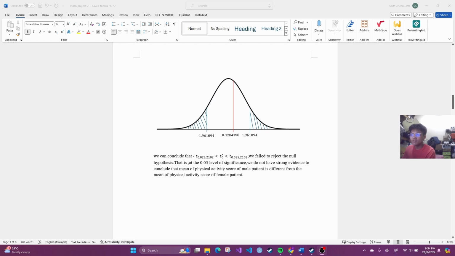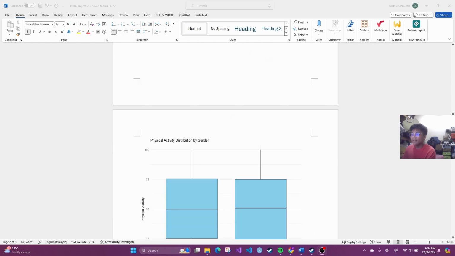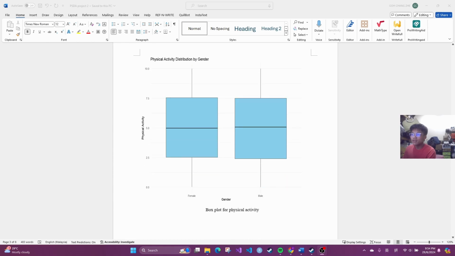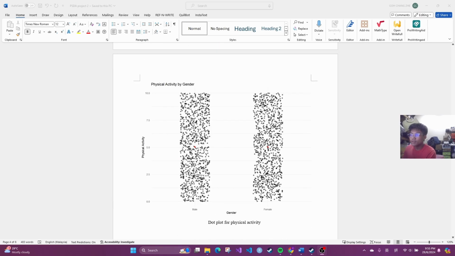And here's a graph where you can see more detail about it. Here's the box plot that shows the mean of the female patients and also the male patients. You can see they're actually quite close to each other in range. And then here's the dot plot. Same, you are able to see the mean value at what position. The red dot is the mean. You can see they're actually at a quite similar position.